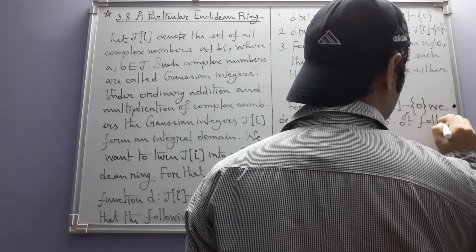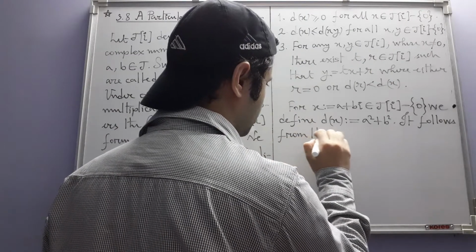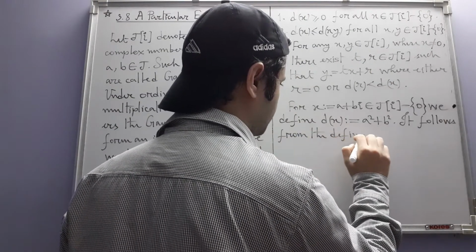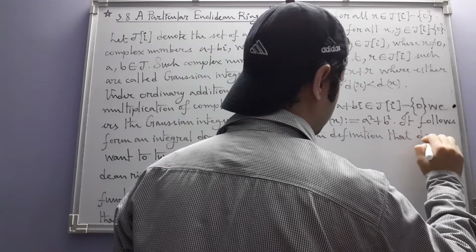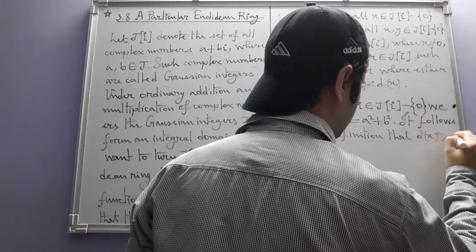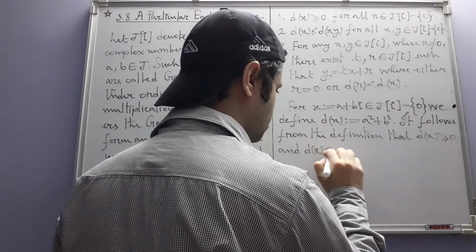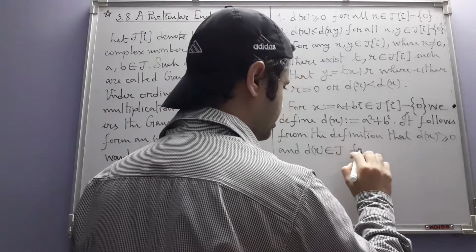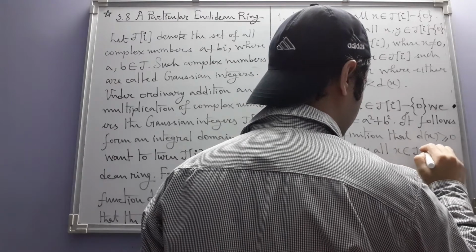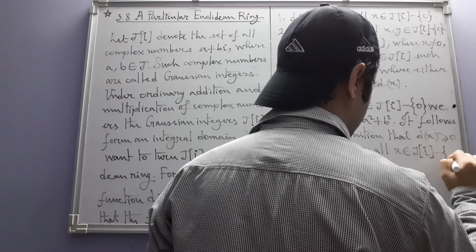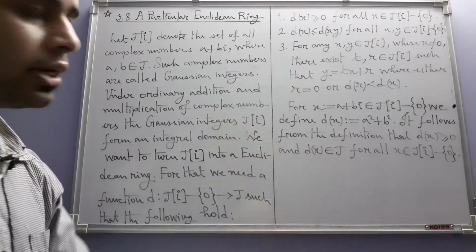It follows from the definition that d(x) is greater than or equal to 0, and d(x) is an integer for all x belonging to J(i) minus 0. So condition 1 is true for this particular d.